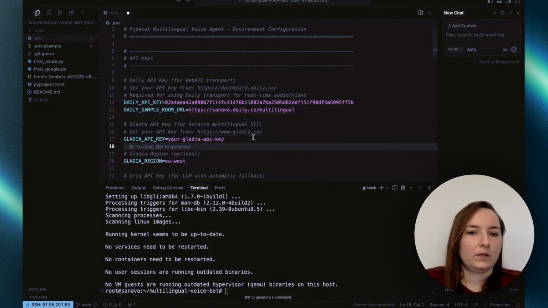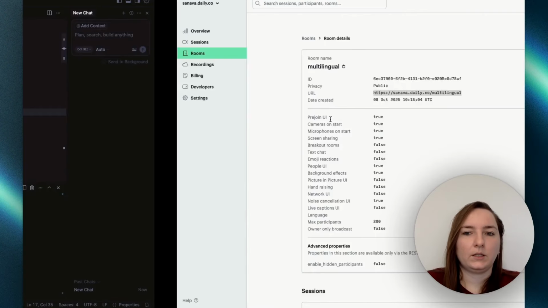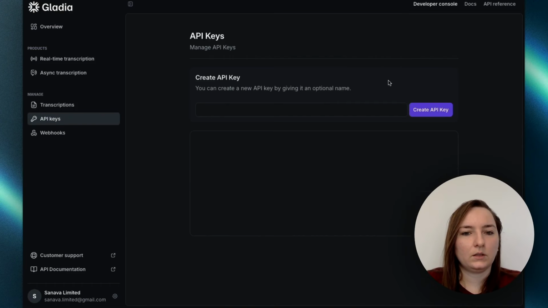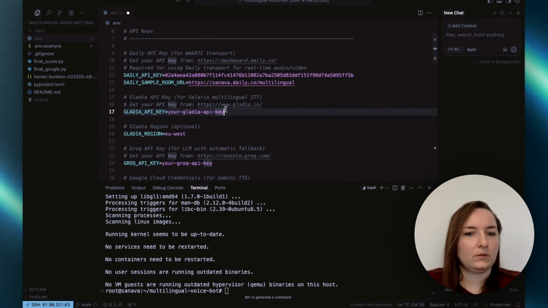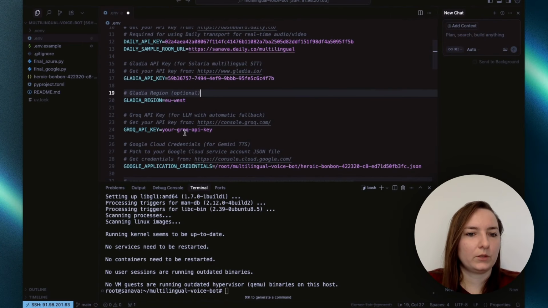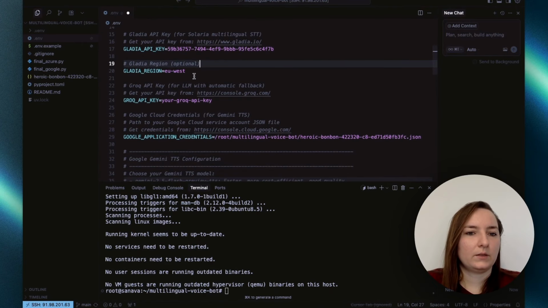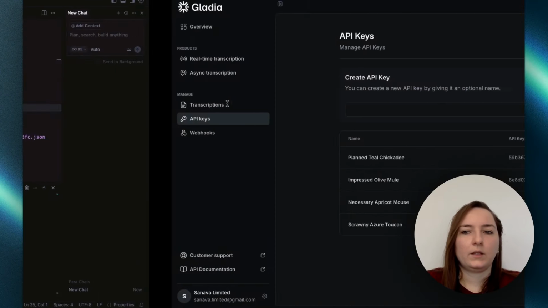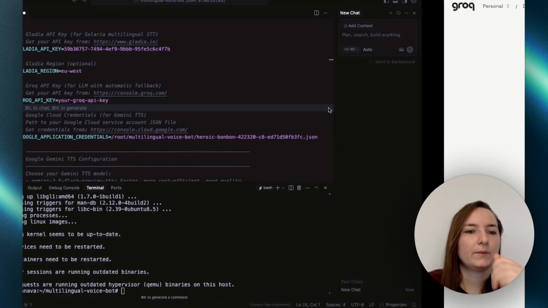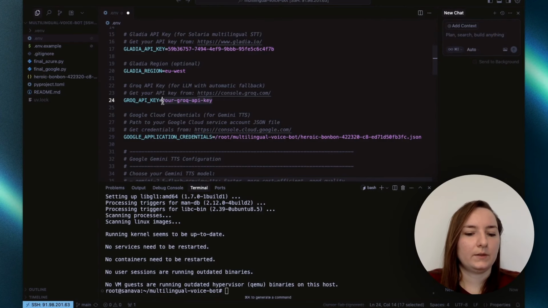Cool. And now we need our Gladia API key. So you will go to API keys, create a key, just copy it and paste it in here. Cool. And the region, you can choose one that is closest to you, but you don't have to, it's optional. But for best latency, you should use this. Then we need our Groq API key. Let's create an API key. Nice. Copy that and paste it in.